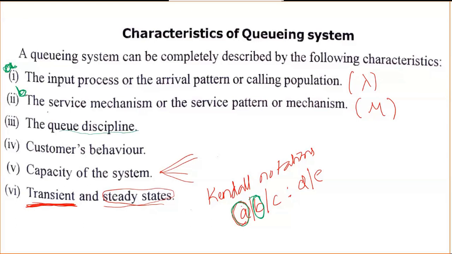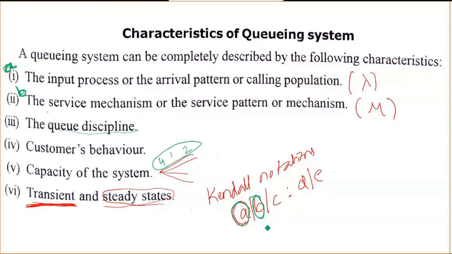C is the number of servers in the system, that is, the capacity of the system: how many customers we can serve in a day, or how many service centers are available at our office. If there are 4, 1, or 2, we call it the capacity of the system, or the number of servers in the system. This is C at this place.